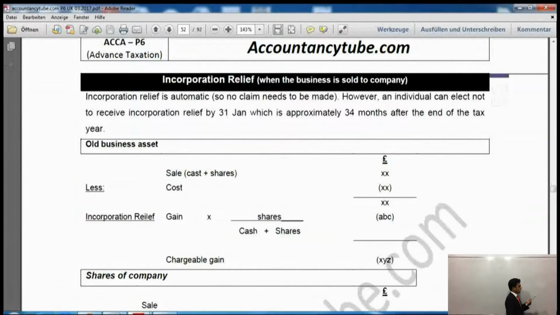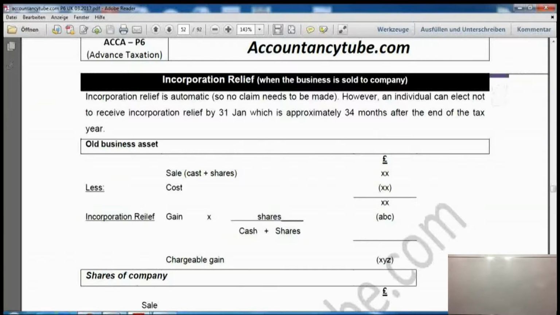Incorporation relief is automatic, so no claim needs to be made. However, an individual can elect not to receive incorporation relief by 31st January, which is approximately 34 months after the end of the tax year. You don't have to make any claim. It is not like gift relief where you have to make a claim. However, if you don't want this relief, you can tell HMRC that you don't want it by 31st January.